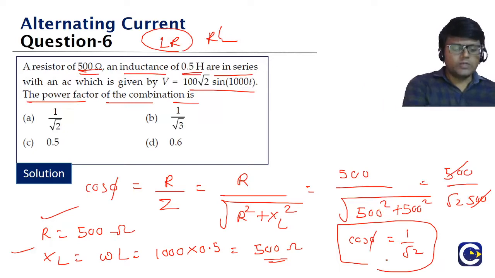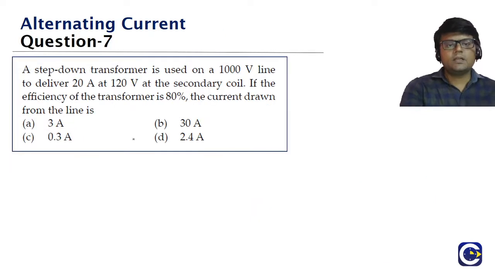Okay. So we'll go on to the next question, guys. So these are some straight questions. We must be quick enough to get these answers. Let's look at the next one, guys. So this one, what is the answer? A is the answer, 1 by root 2. Okay, we'll go to the next one.